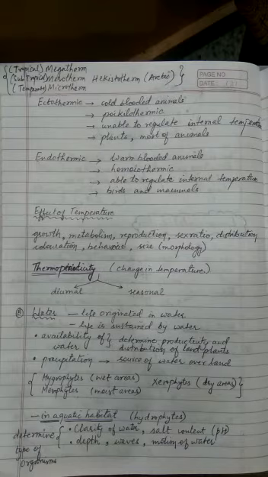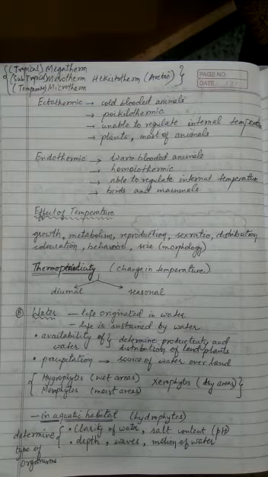Now the next thing is thermoperiodicity. Thermo means temperature, periodicity means regular. So a regular change in temperature which happens in a cyclic manner is called thermoperiodicity. There are two types of changes in temperature possible. It may be a daily change or a yearly change. Daily change means the morning temperature is different, by the afternoon it is different, by the evening it's different, and by the night it is again different. These changes in temperature throughout the 24 hours of a day are called diurnal